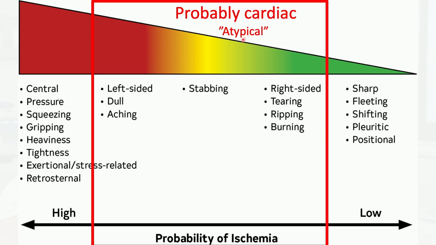This is because they really want physicians to think about the possibility of ischemia even in patients with an atypical description of their chest pain. That's why they labeled it as probably cardiac. So these are the ones in between. You're not really sure. It's an atypical presentation or atypical chest pain description. You can label them as probably cardiac. Maybe that will make you think of assessing them further to see if they have ACS or not.